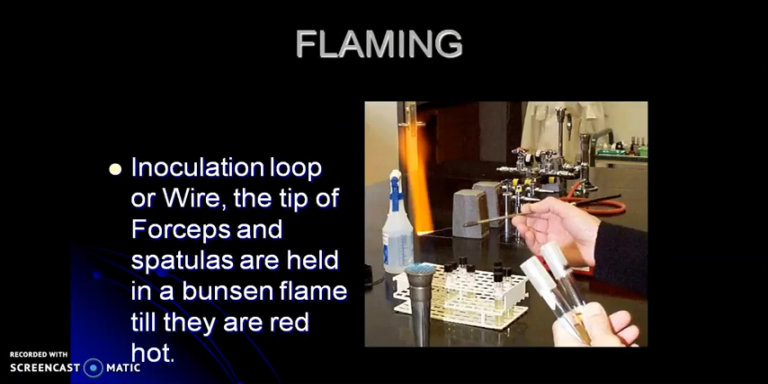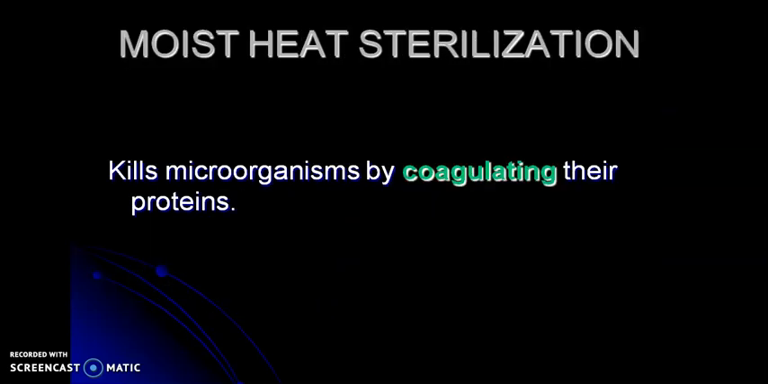Next method coming under sterilization by dry heat is flaming or incineration. Inoculation loop or wire, the tips of forceps and spatulas can be held near the Bunsen flame till they are red hot. This is an excellent method for destroying materials such as contaminated cloth, animal carcasses, and pathological materials.